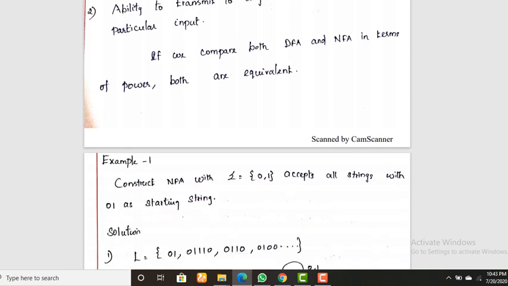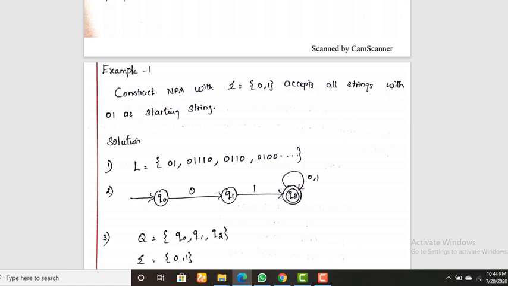Next, example number 1. Construct an NFA with alphabet sigma equal to {0, 1} that accepts all strings starting with 0, 1. So your language should start with 0, 1. The first step is to write the language for the given problem statement. Starting with the simple string 0, 1, after 0, 1 any order can follow, but the string should start with 0, 1.